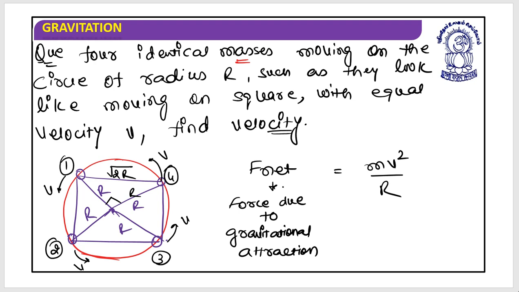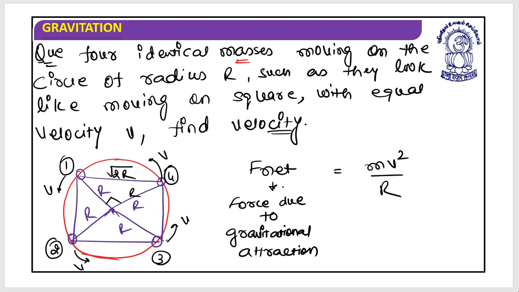So what you are supposed to do is find out the net force acting on a particle, and when you write down the net force acting on the particle, compare this with mv square by r. So you just pick up any one of the particles, any of your choice, and apply the force of gravitation on this.